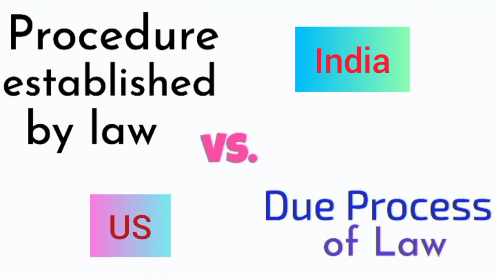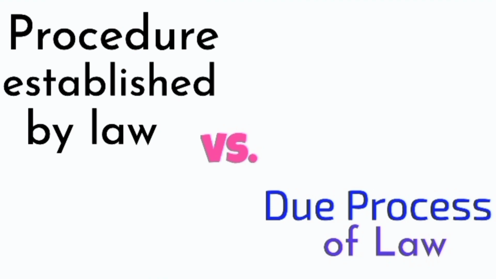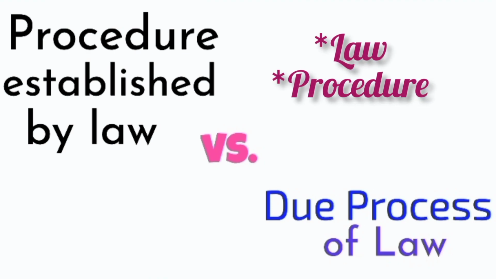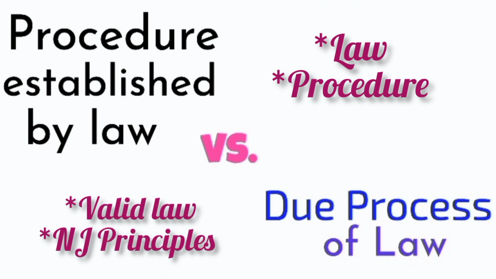The American Constitution contains the term due process of law. There, no state shall deprive any person of his life, liberty, and property except according to the due process of law. In the case of procedure established by law, the judiciary will look whether there is a law and the procedure which are provided by the law are complied with or not. But in the case of due process of law, the court will look whether the legislature has the power to make a law and whether the natural justice principles are complied with or not.